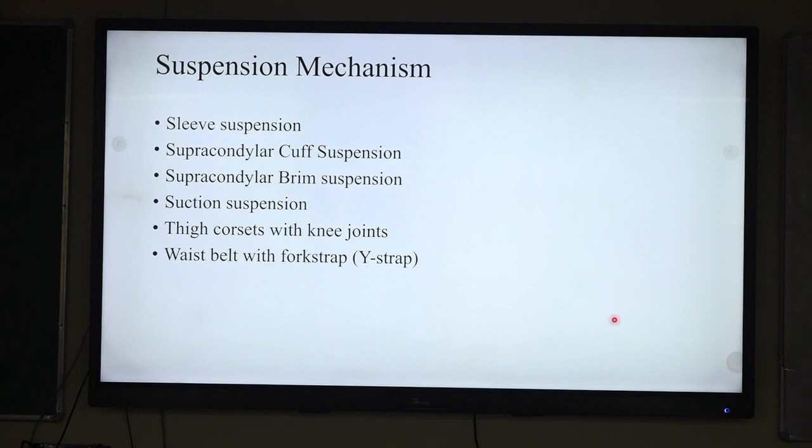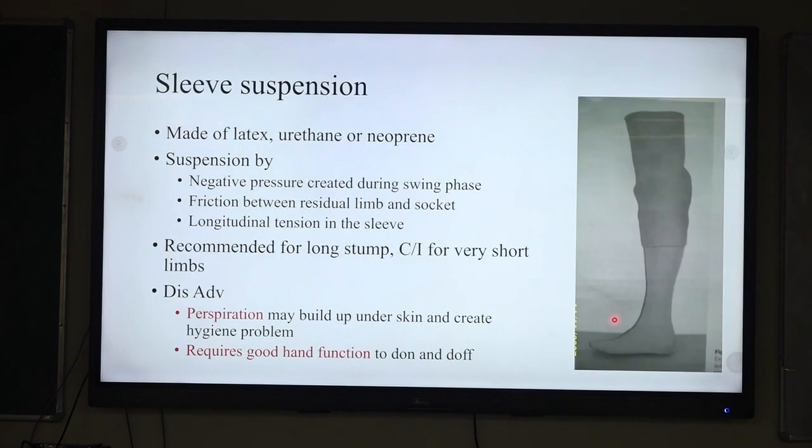Now the suspension system. Various kinds of suspension systems can be used in below knee prosthesis, like sleeve suspension, supracondylar cuff suspension, supracondylar brim suspension, suction suspension, thigh corset with knee joint, or waist belt with Y straps. Sleeve suspensions are made of neoprene and they achieve suspension by means of negative pressure between the residual limb and socket or by means of longitudinal tension.